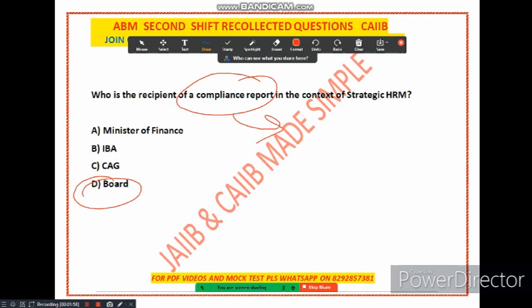But you see, the other options are not recipients. In the context of strategic HRM, option A, the Ministry of Finance, is not typically involved in the review of compliance reports. Option B, the IBA, which is the Indian Banks' Association, has nothing to do with it. CAG, Comptroller and Auditor General, is an independent government agency which audits government spending, so it has nothing to do with the recipient of a compliance report. So option number D is correct in the context of this question. Now let's move to the next question.